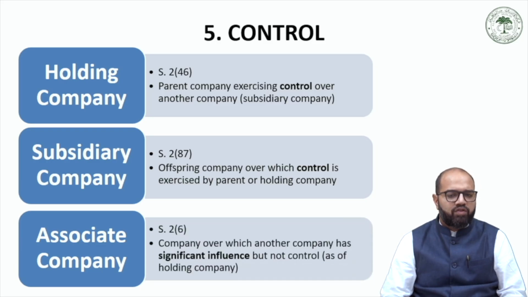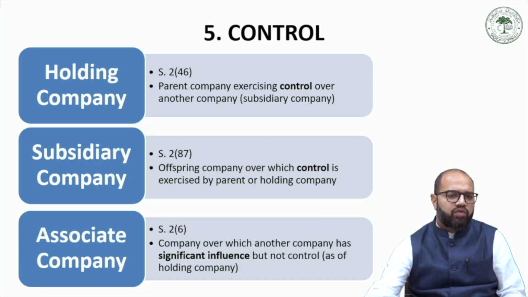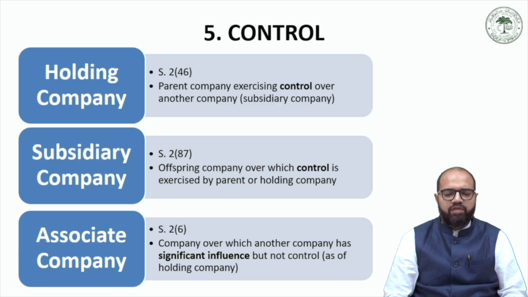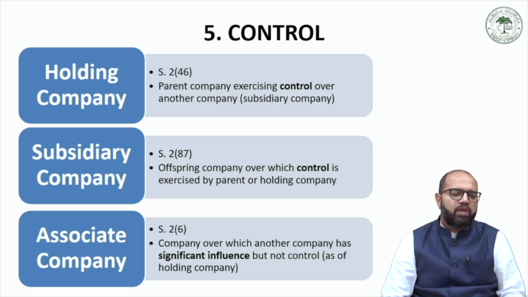Then moving on to an associate company. An associate company is defined under Section 2, Subclause 6 of the Companies Act 2013. According to this provision, an associate company in relation to another company means a company in which that other company has a significant influence, but which is not a subsidiary company of the company having such influence and includes a joint venture company.